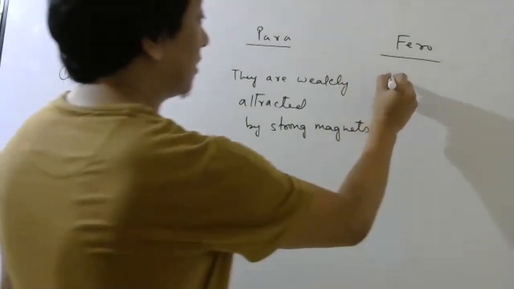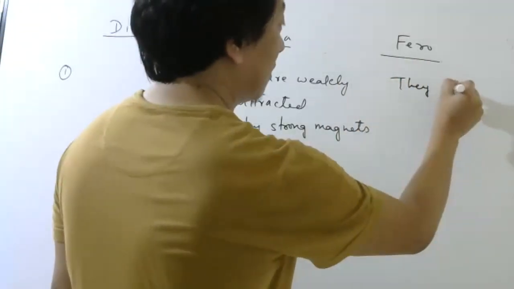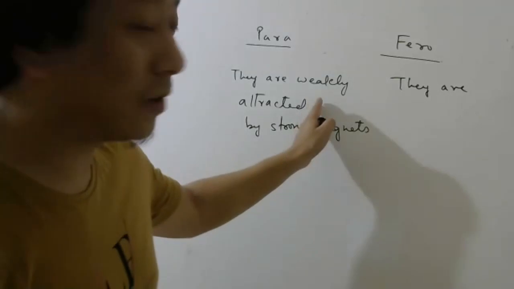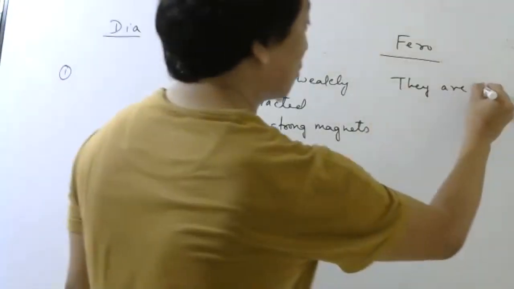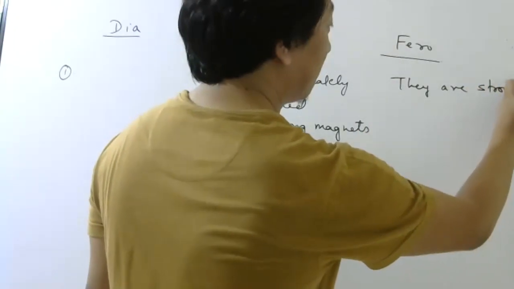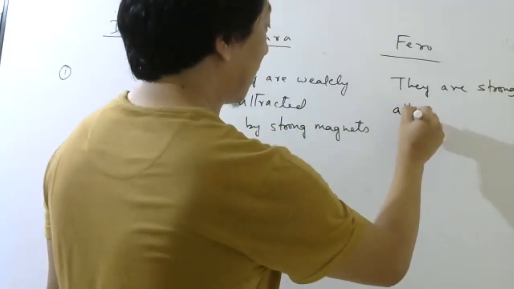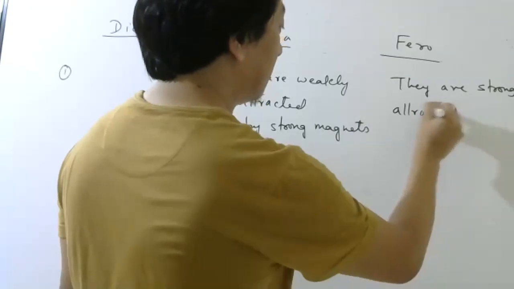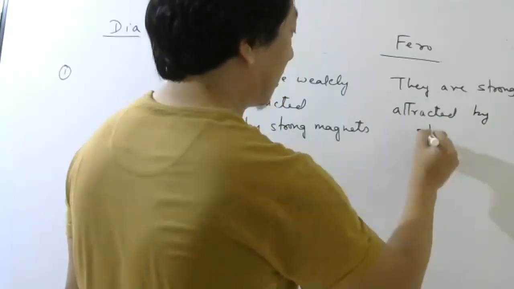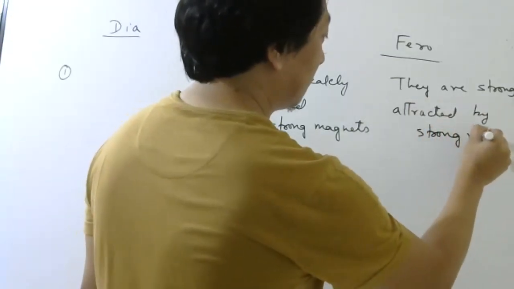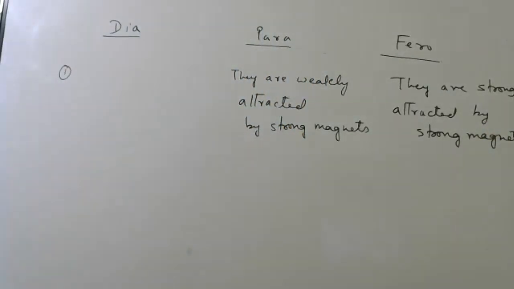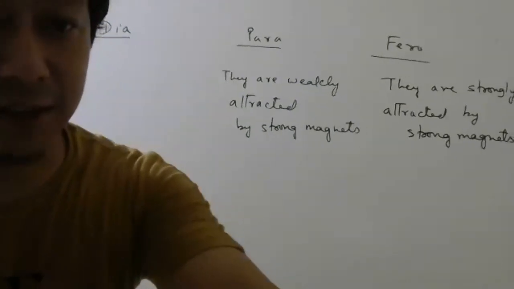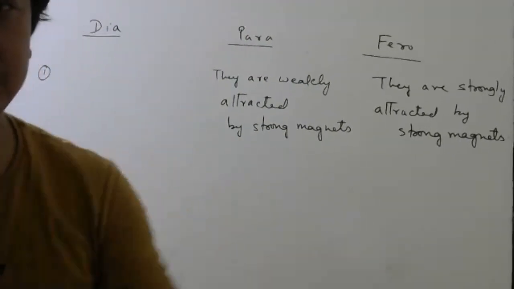Okay, here they are, I told you, whatever this will show with more strength. So in ferromagnetic material, they are strongly attracted by strong magnets. Okay, they are strongly attracted by strong magnets.